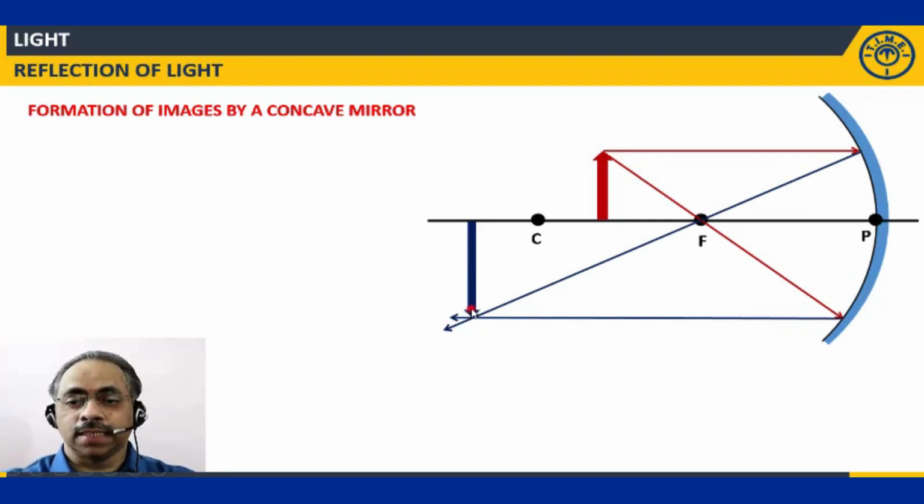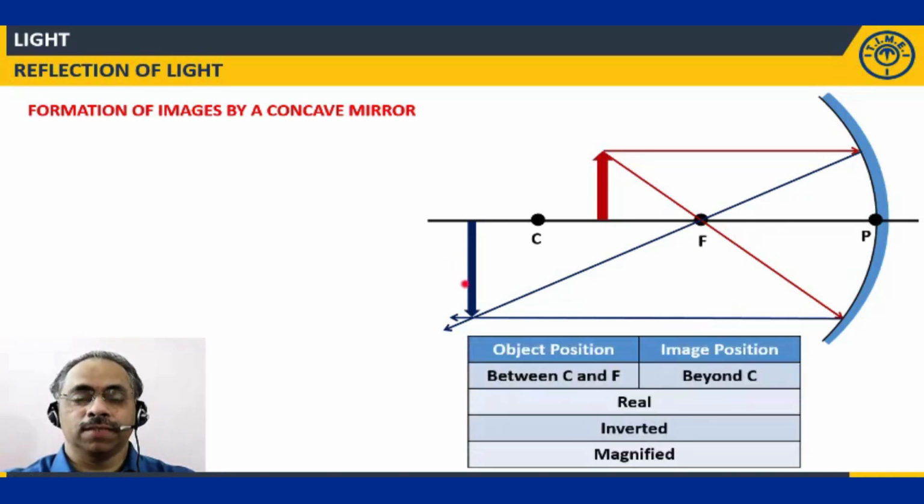The position is that the image is moved away from the pole of the mirror. If you see, as the object is coming towards the mirror, the image is going away from the mirror. So this will be the nature of the images. Where is the object? Between C and F. But where is the image? Beyond C. Clear? Now it is magnified, bigger in size.